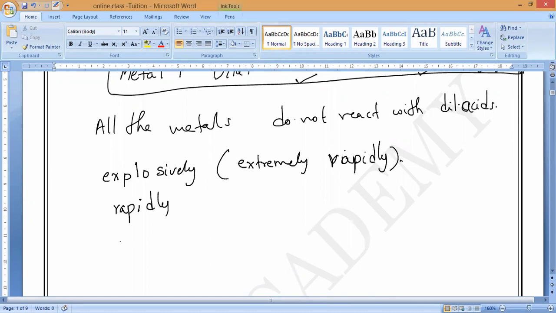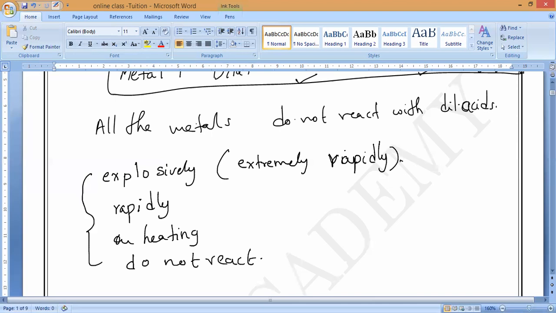Rapidly they will react. Next one, on heating only they will react. And the last case, they do not react. So these are the four cases when a metal reacts with dilute acids. Now let us go with the examples one by one.